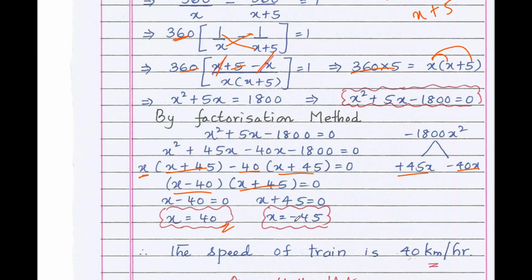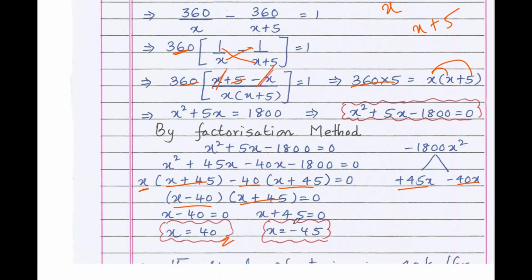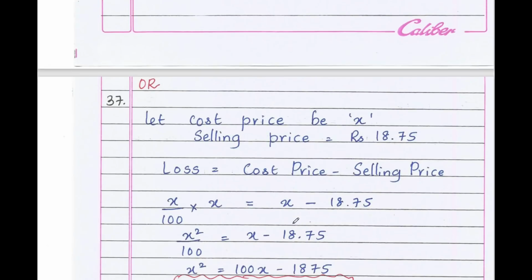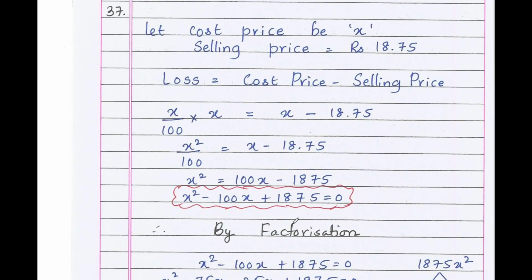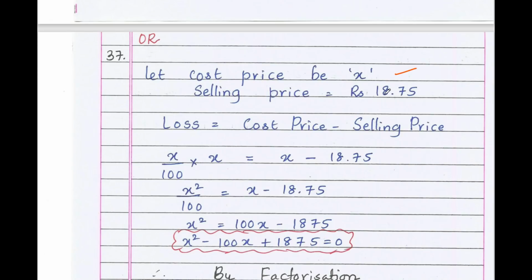It's an exercise question from the unit quadratic equation. Solve this similar kind of question from the textbook. Or question: by selling an article for rupees 18.75, a person loses as much percent as it cost him in rupees. Find the cost price of the article. So whatever you need to find out, assume it as x. The selling price is what? Rupees 18.75.